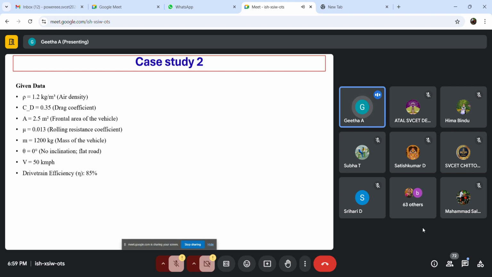So next we have another case study that is for a four-wheeler. The same formulas, whatever we have dealt with, we are going to use here also. I will just give you the answers for that, so you can solve on your own and try it out. For drag force, we will be having 583.